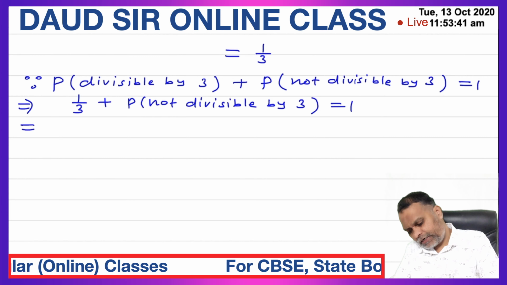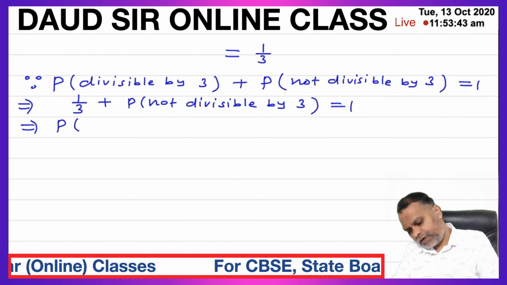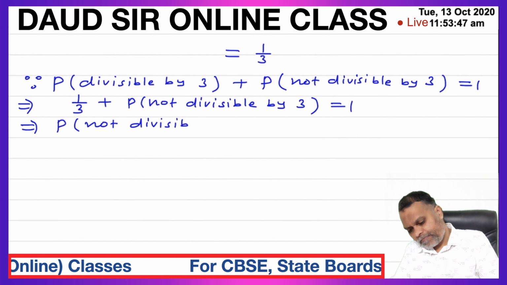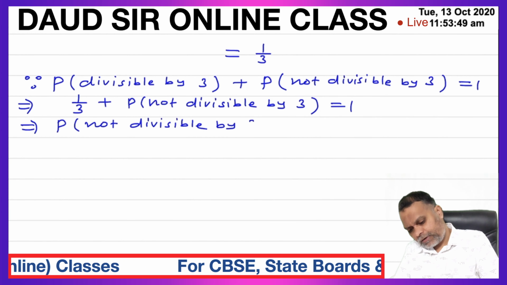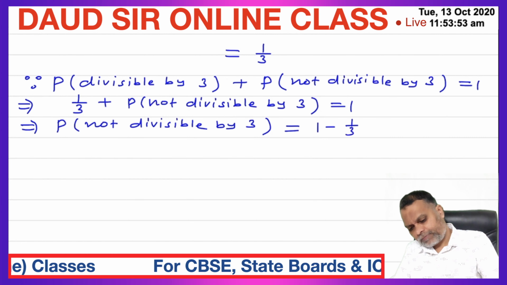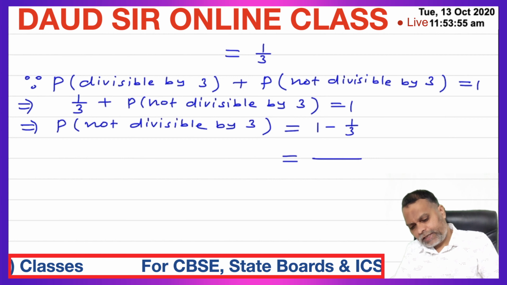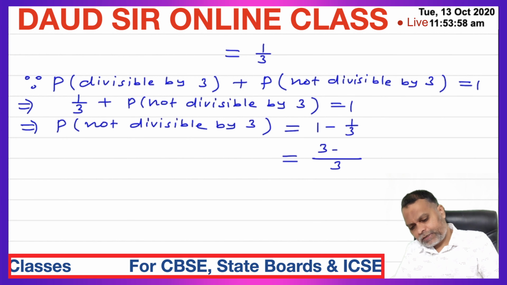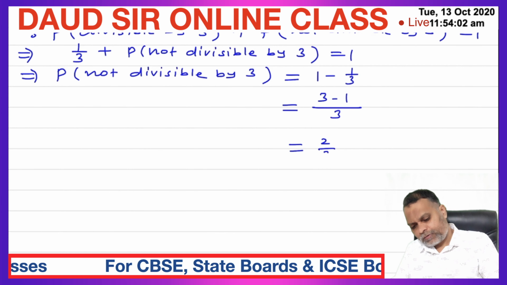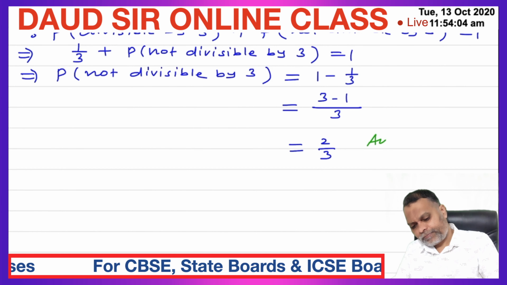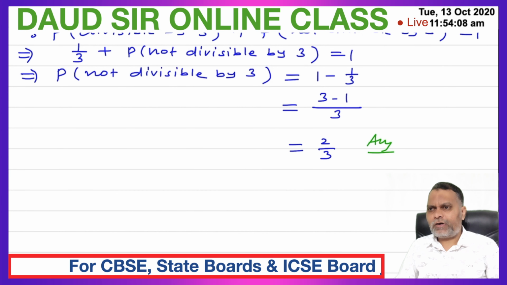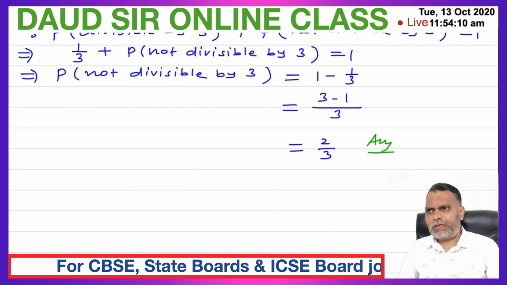Shift 1 upon 3 to the right side. So probability of not divisible by 3 is equal to 1 minus 1 upon 3. LCM 3, 3 minus 1, that is 2 upon 3. So 2 upon 3 is the probability that the card drawn is not divisible by 3.